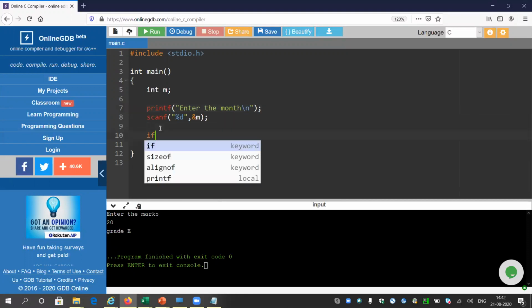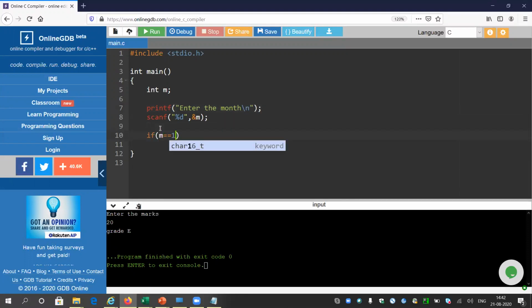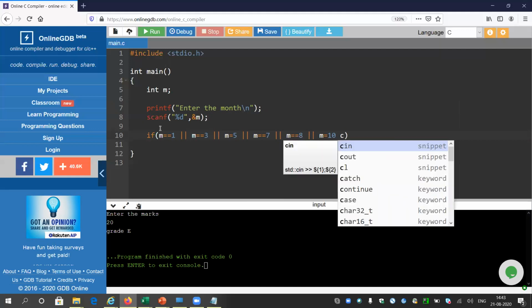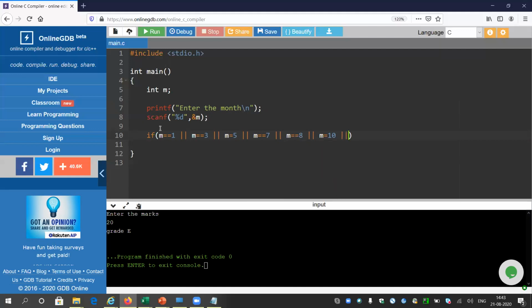So what I will be doing, I'll just check if m equals 1, or this is the syntax of or, means either m is 1, or m might be 3, or m might be 5, means month of May, or m might be July, or m might be August, or m might be 10, means September, October, and if and or the value of m is December.